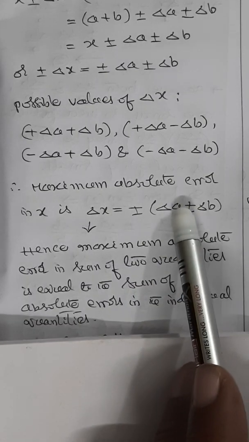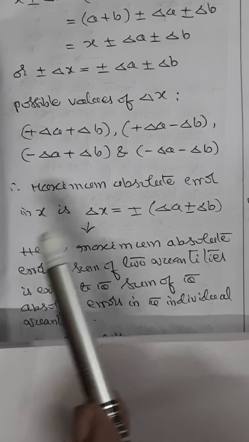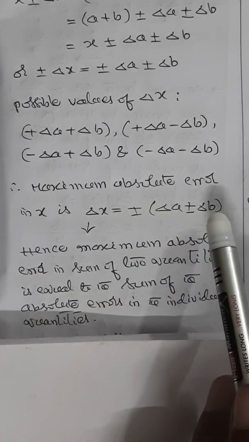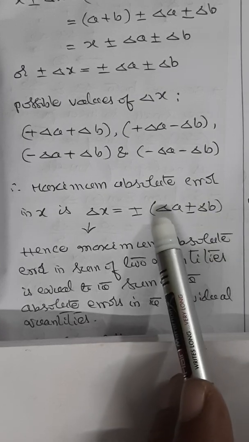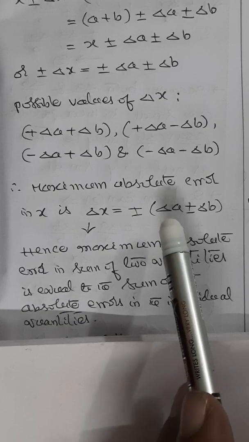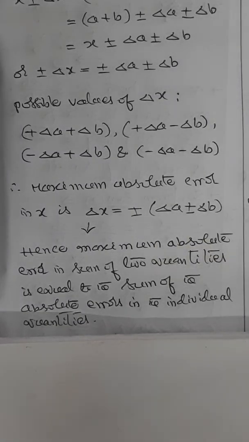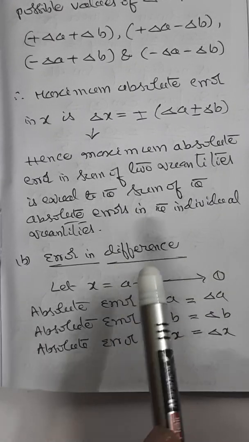This is the sum. So from this we concluded that the maximum absolute error in the sum of two quantities is equal to the sum of the absolute errors in the individual quantities. So this is how we have to understand error in the sum of quantities. Let us look at error in the difference of the quantities. A similar procedure we adopt here also.